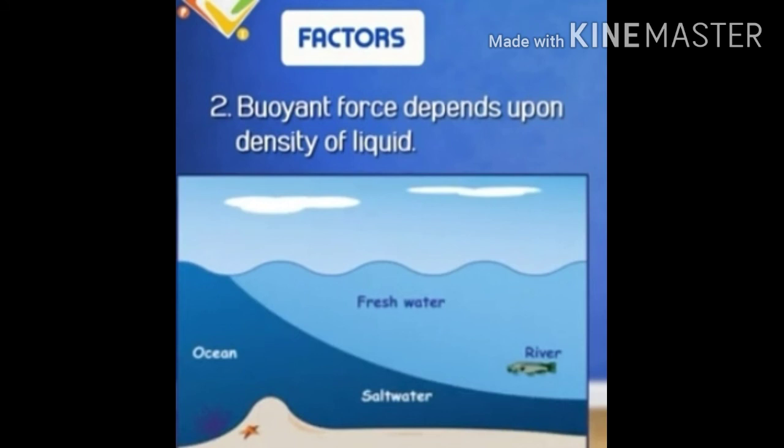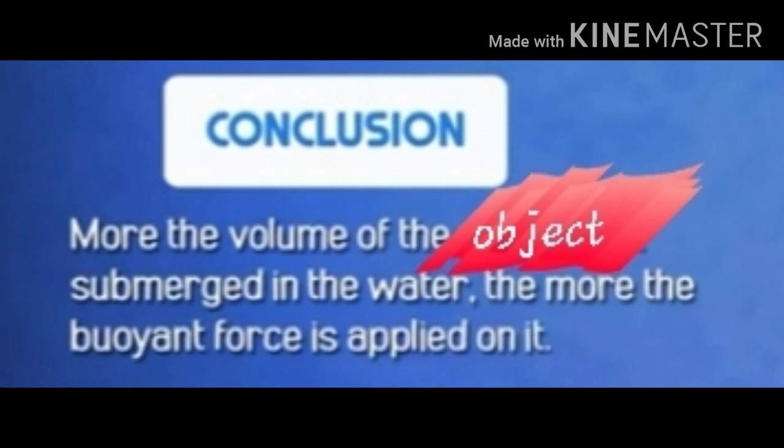That means it also depends upon the density of the liquid. And from this, what we have concluded: the more the volume of the object submerged in the water, the more the buoyant force is applied on it. With this, we are clear what is buoyant force.